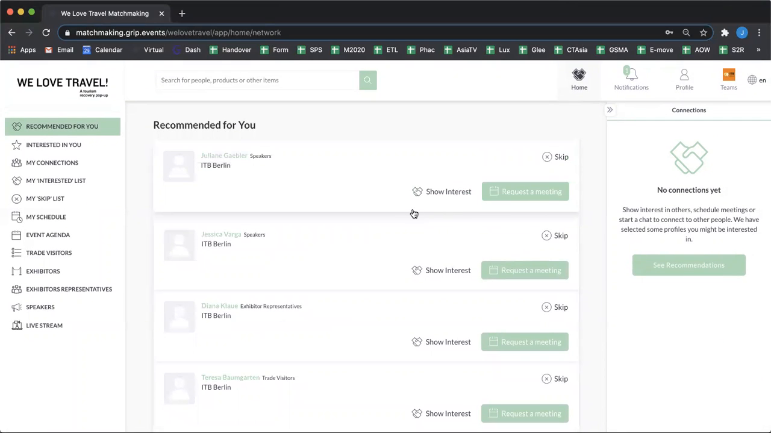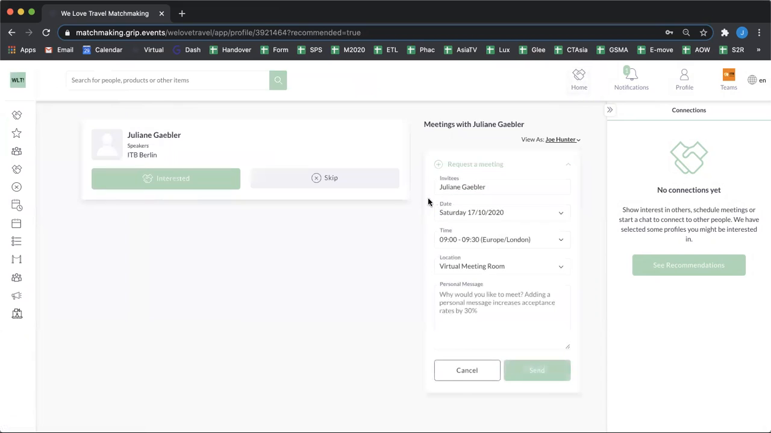Here I can show interest. So this might be something that if you're not quite ready to book a meeting with someone, you can just show interest in them. You can also skip if it's maybe someone you're not interested in meeting with. This will of course be an anonymous action and the person won't know whether you've skipped them or not. You've then got the option to request a meeting. This is something we really want you guys to do, we want you to be networking and meeting. You can do that just by clicking request a meeting here.